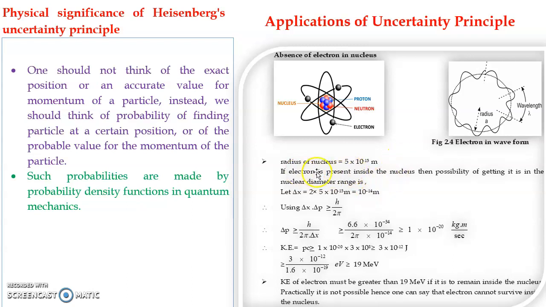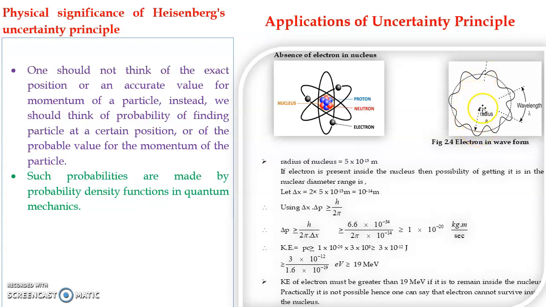As we know, the size, or radius, of the nucleus is of the order of 5 into 10 raised to minus 15 meter. And here we consider that the electron exists inside the nucleus. So if the electron is present inside the nucleus, let us say it may be present along its diameter. This is the radius, so the diameter can be from here to this point.